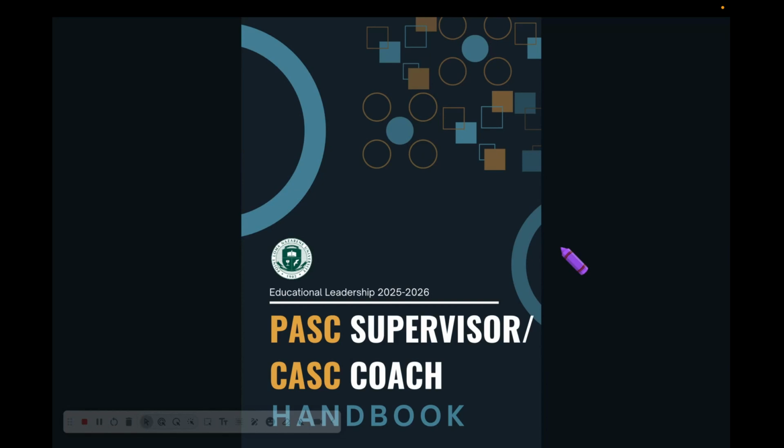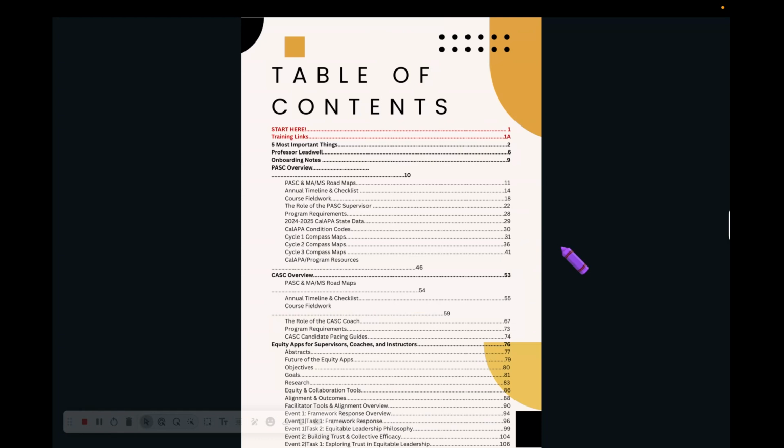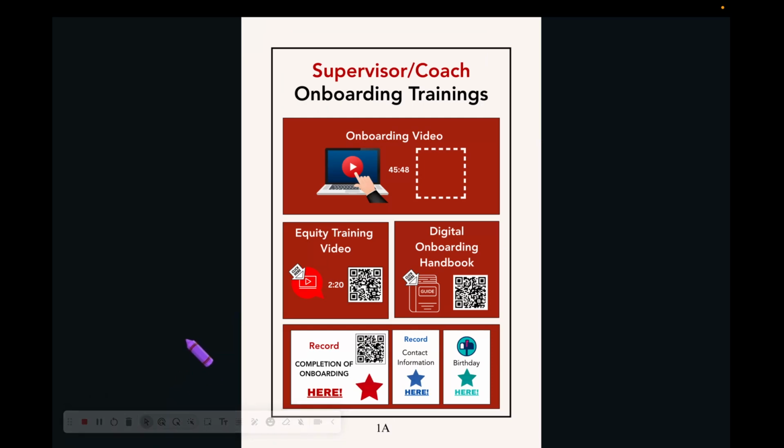Today, the first step is to walk through the PASC and CASC onboarding handbook for the 2025-2026 year. So if you could now please have either your digital version or paper copy open and ready to follow along. Let's take a quick look at the table of contents. It shows you here how it's laid out in sections. There are sections for both program supporters, and there are sections specifically for just PASC and CASC.